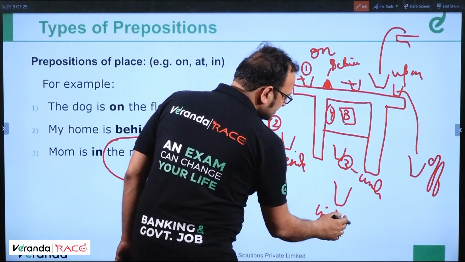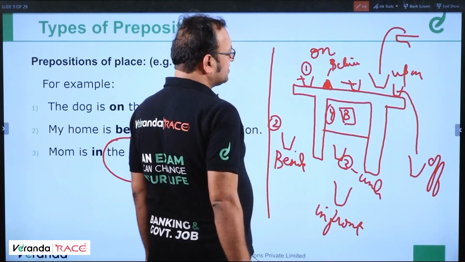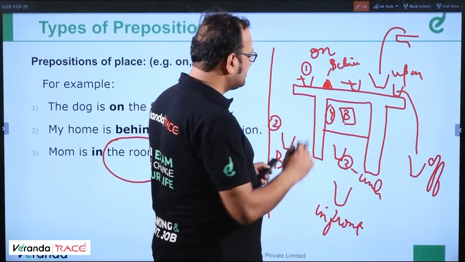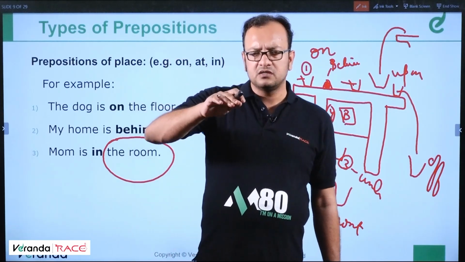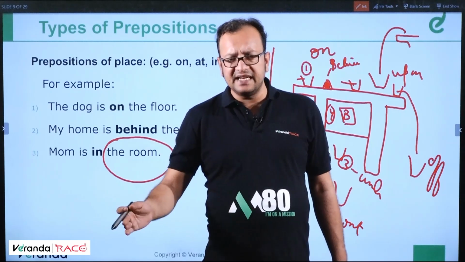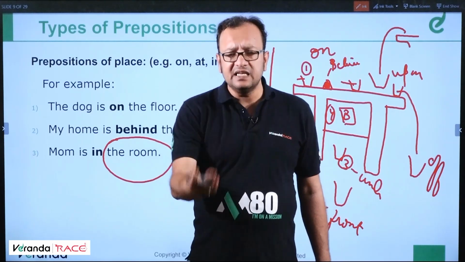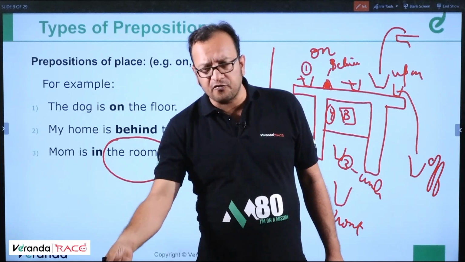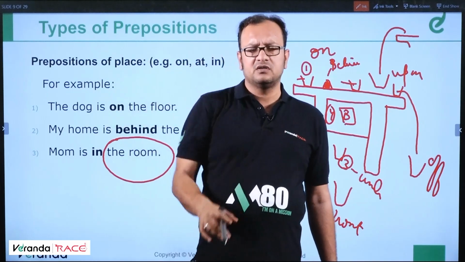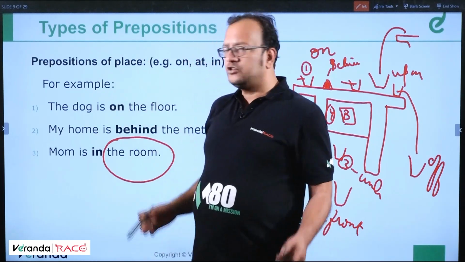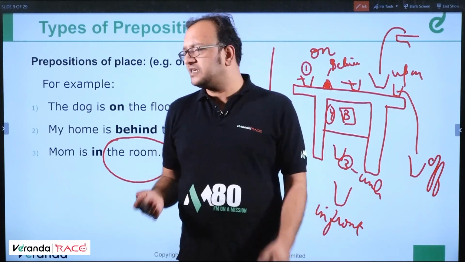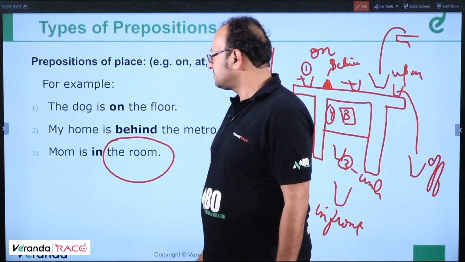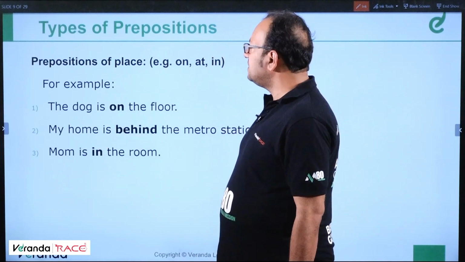So if you're talking about surface prepositions or spatial prepositions or prepositions of place, this is how we can describe it in a better manner. On, under, beside, behind, in front of, fell off, O-double-F, fell upon. Clear? And between two things, there can be things. So this way we describe the preposition of place. Moving ahead.